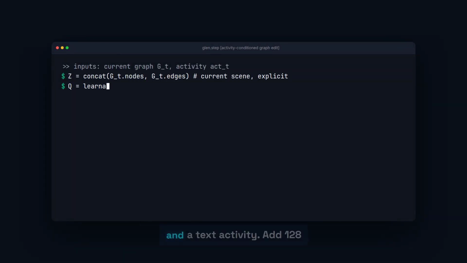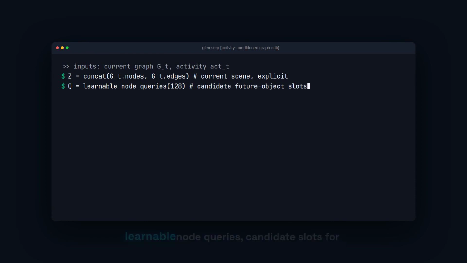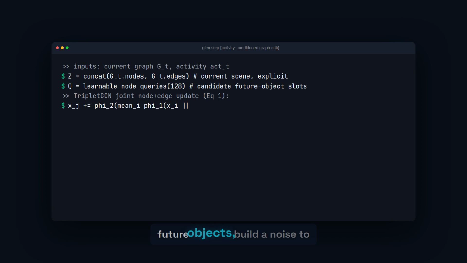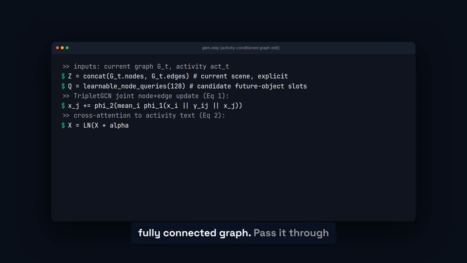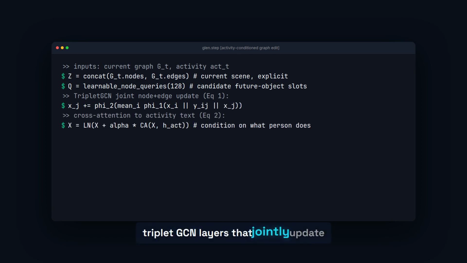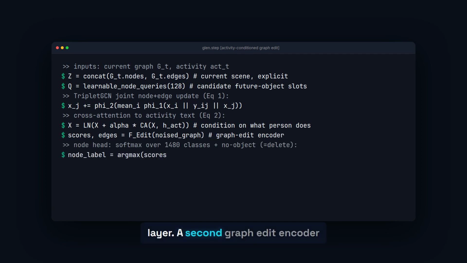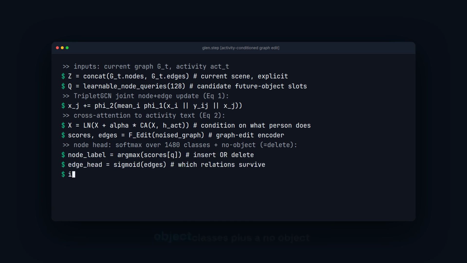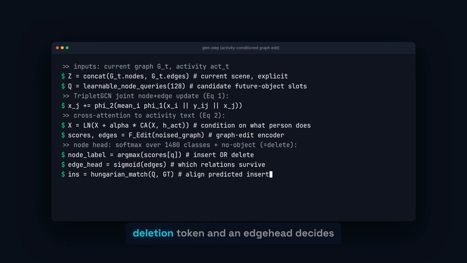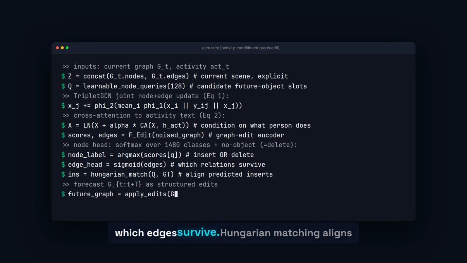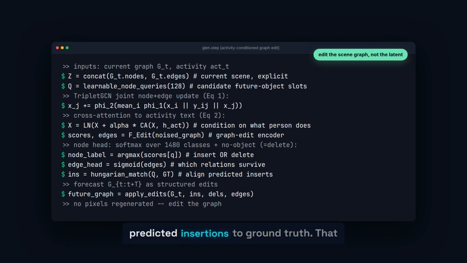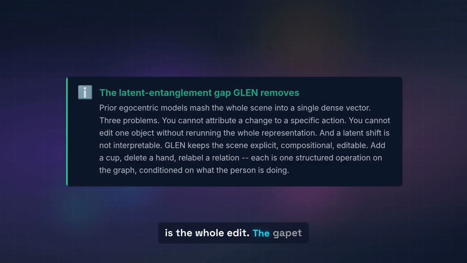The forward pass. Take the current scene graph and a text activity. Add 128 learnable node queries, candidate slots for future objects, and build a noised, fully connected graph. Pass it through triplet GCN layers that jointly update nodes and edges with cross-attention to the activity text at every layer. A second graph edit encoder then emits a class score for each query against the 1,480 object classes, plus a no-object deletion token, and an edge head decides which edges survive. Hungarian matching aligns predicted insertions to ground truth.